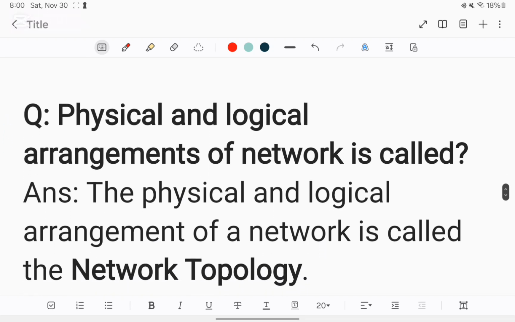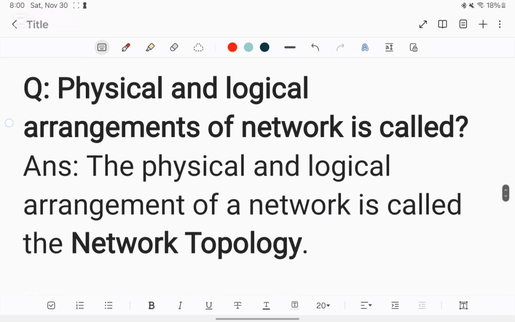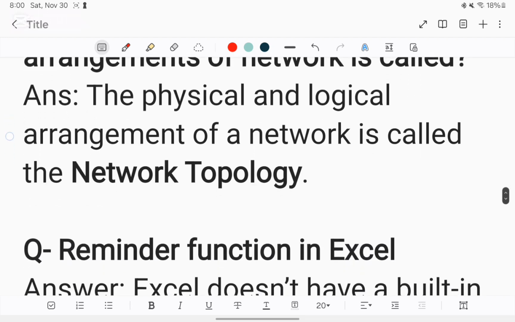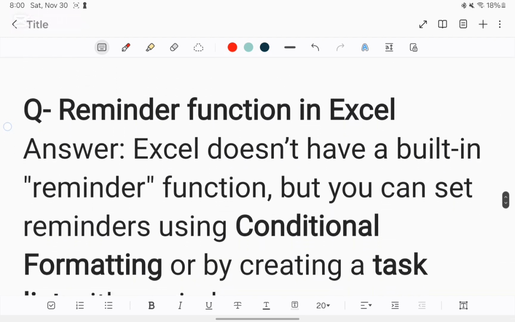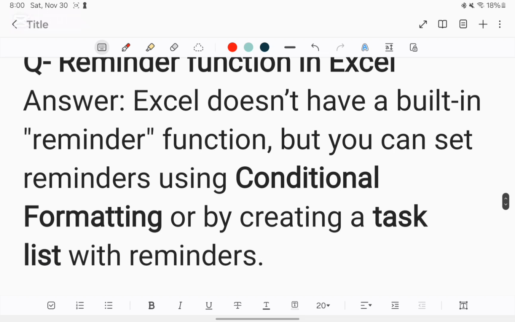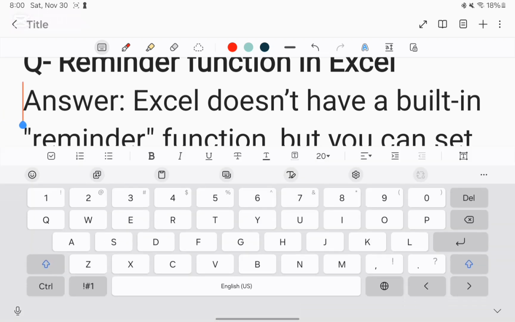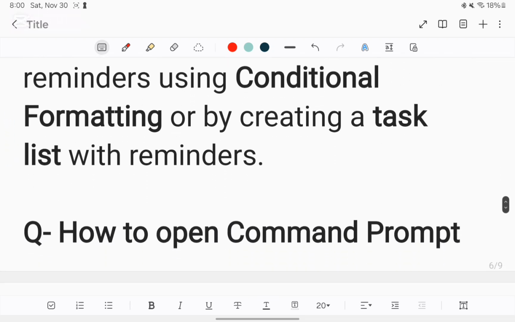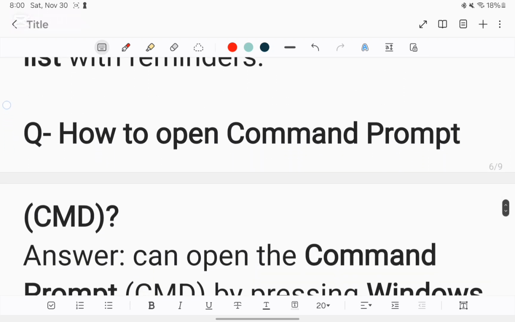Question: Physical and logical arrangement of a network is called? Answer: The physical and logical arrangement of a network is called the network topology. Question: Reminder function in Excel. Answer: Excel does not have a built-in reminder function, but you can set reminders using conditional formatting or by setting up a task list with reminders.